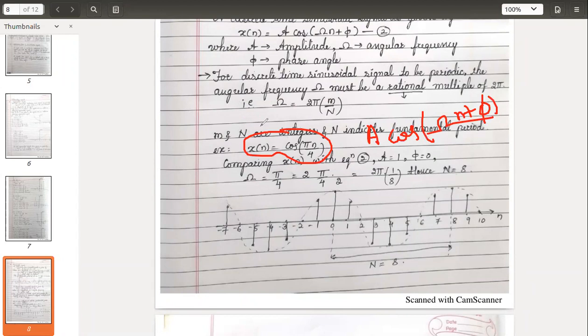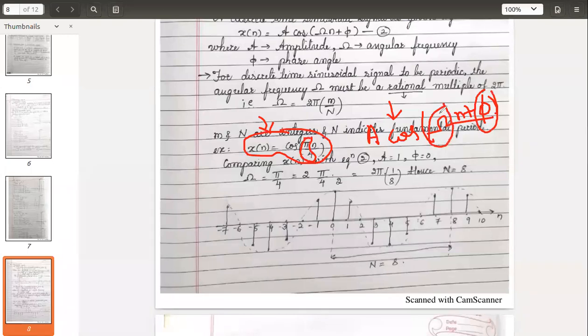Now try to compare the given example equation with the standard equation. The A value is 1, we don't have any amplitude. Then cos of omega n, and the phase angle is 0. We don't have any phase angle in the given equation. So what is omega? Just compare: it is pi by 4.